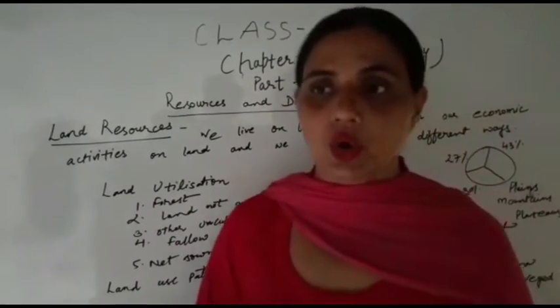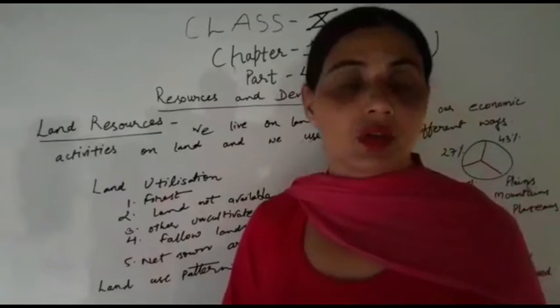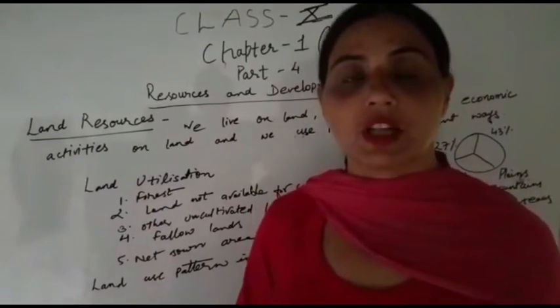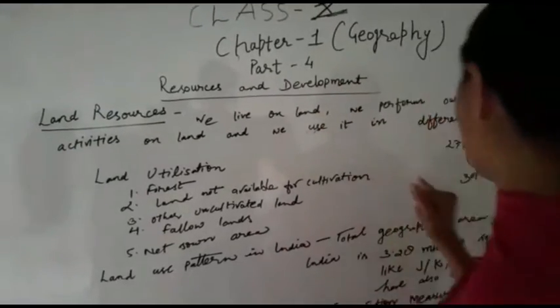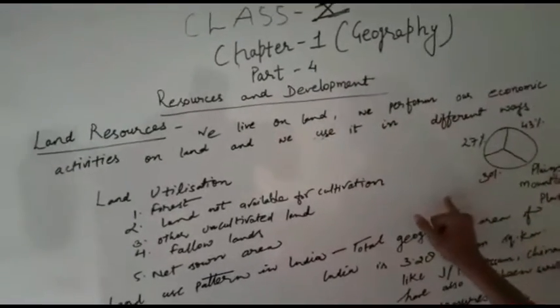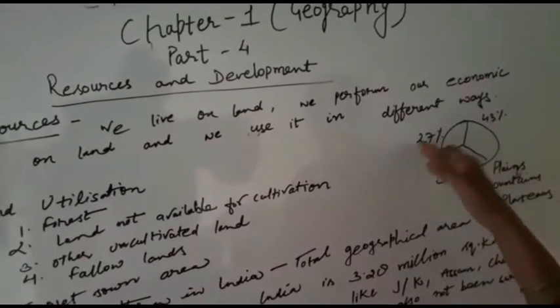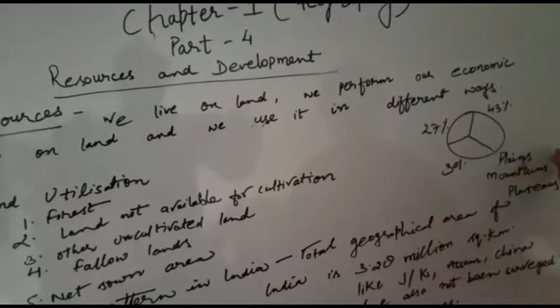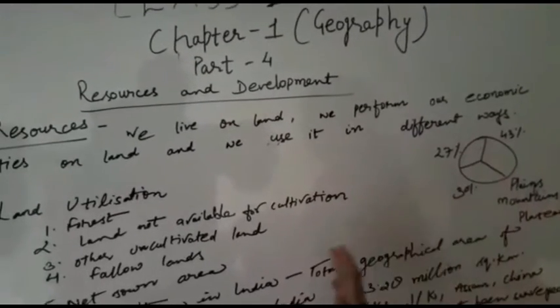When we talk about these areas, you might be thinking of the areas of India as per the geographical area. The geographical area is divided into 43% plains, 30% mountains, and 27% plateau regions.